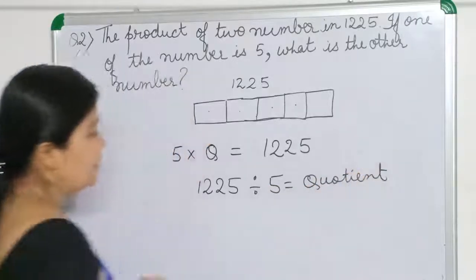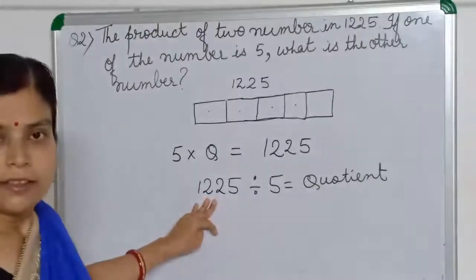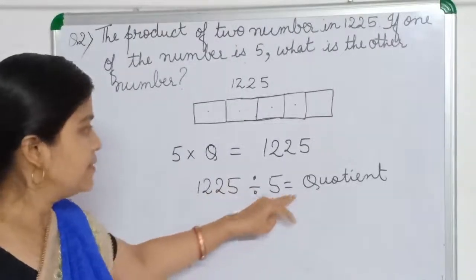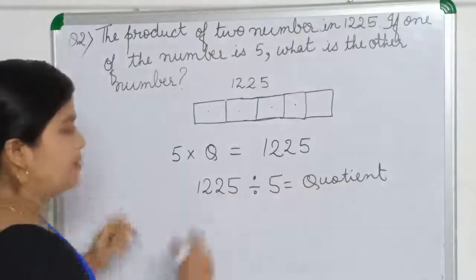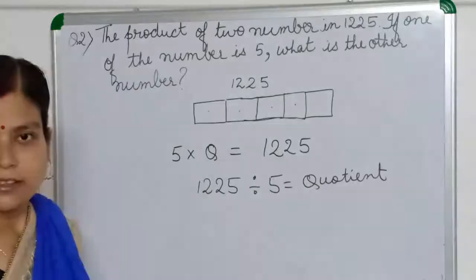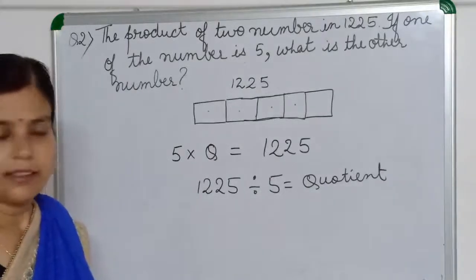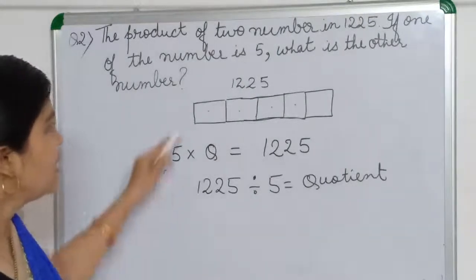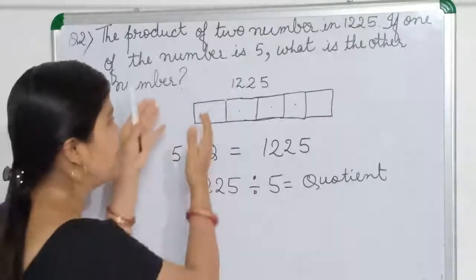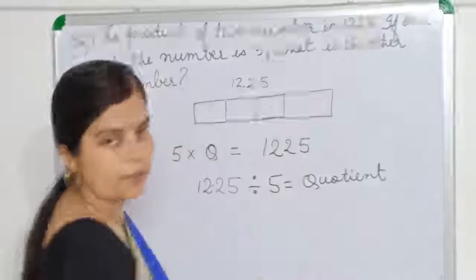We know now, when we are dividing any number by 5, then what the quotient will come? We can verify like that: 5 into quotient is equal to this much. It is the same only. So what we have to do? We have to divide this number by 5. Then we will get what the equal number will be in each of the group.